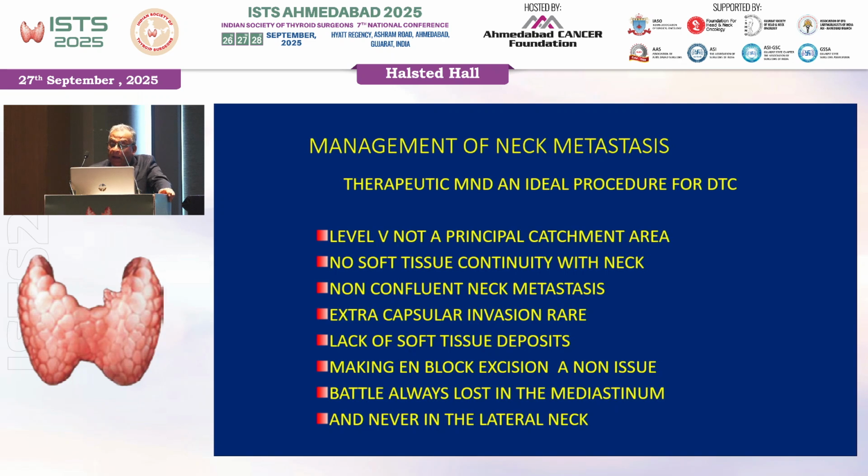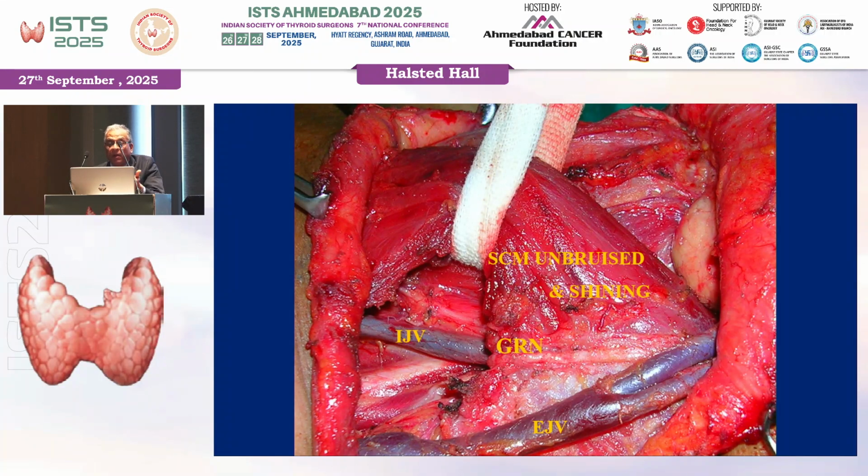Level 5 is not a principal catchment area, there is no soft tissue continuity with the neck, the metastases are non-confluent and discrete, extracapsular invasion is very rare, and there is a lack of soft tissue deposits. So this makes it an ideal operation, and as we know, the battle of thyroid is lost in the mediastinum and not in the lateral neck.